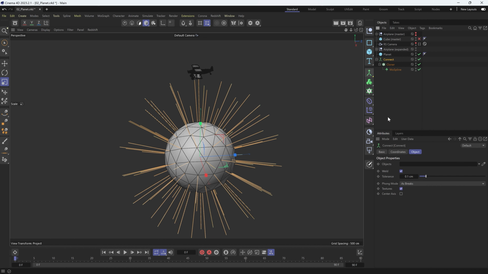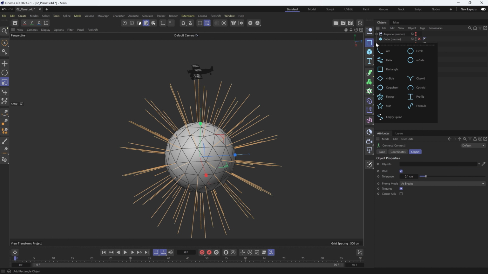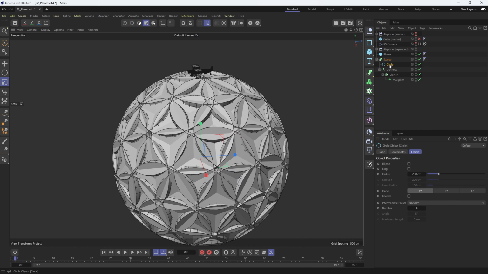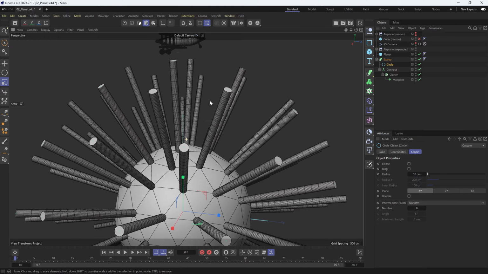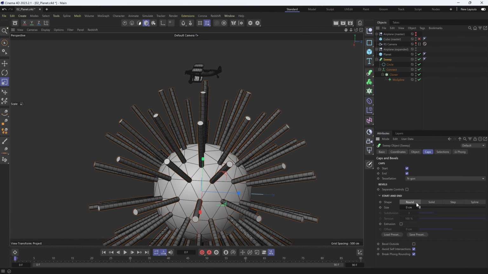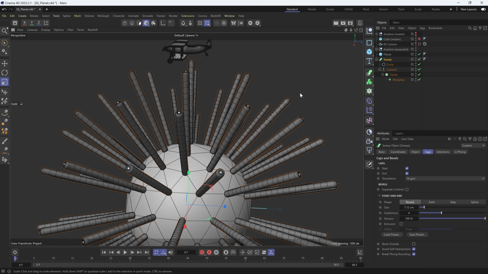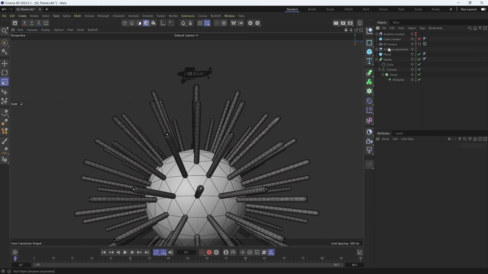Add a connect object and make it a parent of the cloner. Then add a sweep object and make it a parent of the connect object. Inside the sweep object, place a circle and adjust its radius. Increase the size of the caps and the subdivision property of the sweep object. Consolidate all the elements we have added for the planet inside the null object.